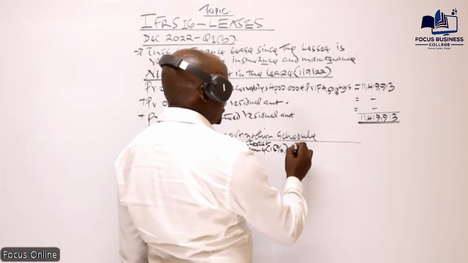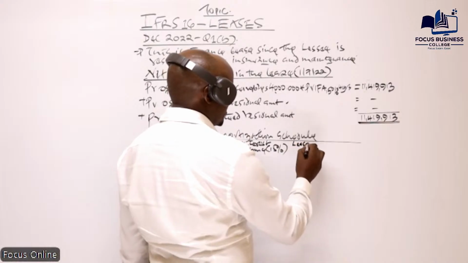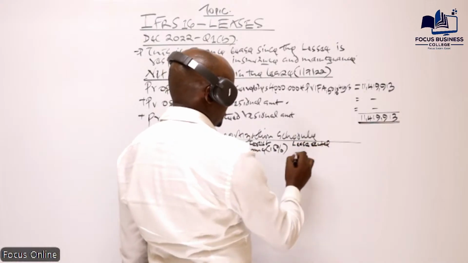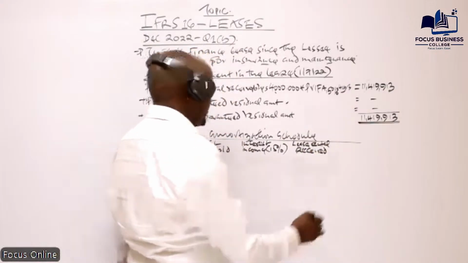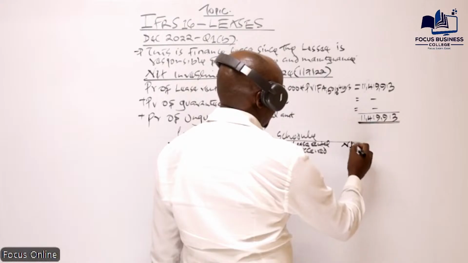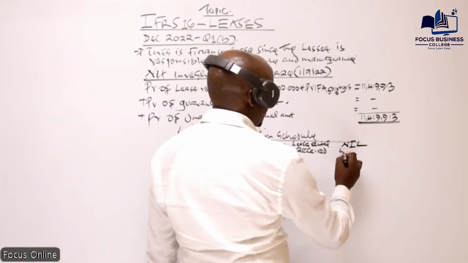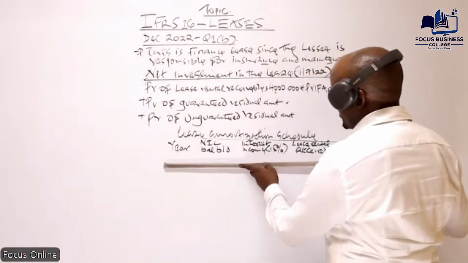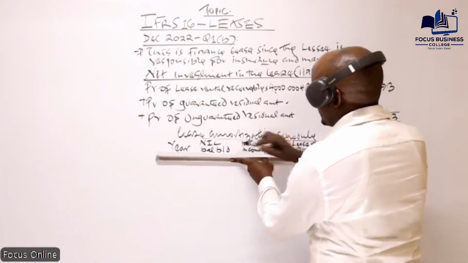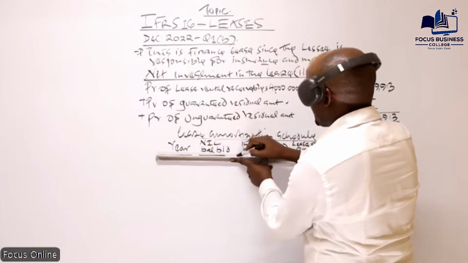Then the next column is for the lease rentals received. And finally, the net investment in the lease at the end of the year, balance carried down. That's how our lease amortization schedule will look.